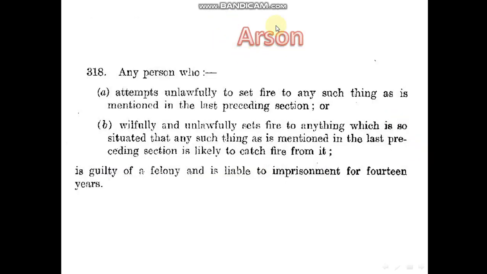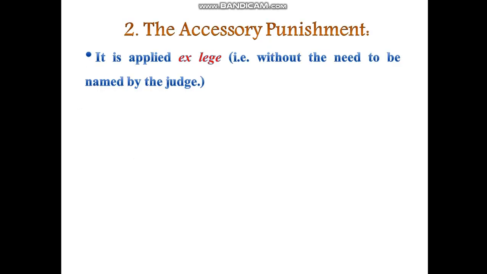Like in the arson crime, when a person commits arson, then he is guilty of a felony. So as a judge I shall say that this person is guilty of a felony and he is liable for imprisonment. So I name the punishment, and 14 years for example, I name the numbers. So in this case the imprisonment is a main punishment. It stands alone in this case, it's a main punishment, and it is called an original punishment.